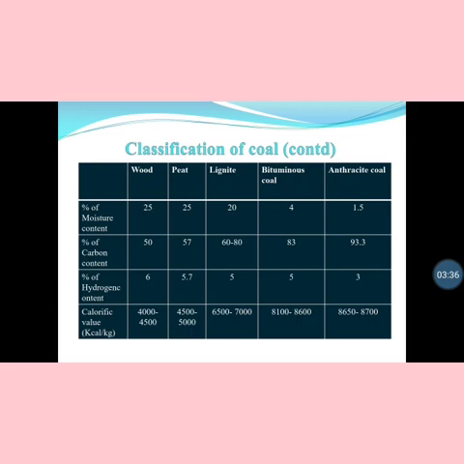Next is anthracite coal. The percentage of moisture is 1.5, percentage of carbon 93.3, percentage of hydrogen is 3, and the calorific value will be the highest of all forms of coal, that is 8,650 to 8,700 kilocalorie per gram.